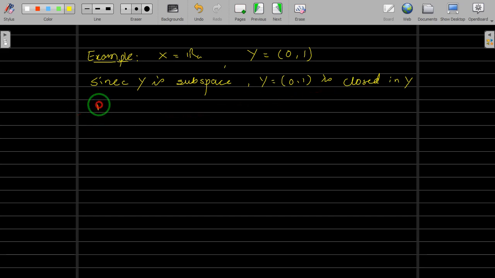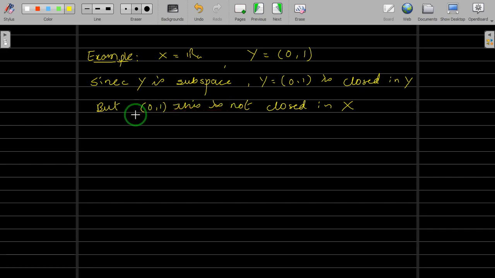But if you see, this open interval (0, 1) is not closed in X. You can check. This will be closed provided its complement is open.